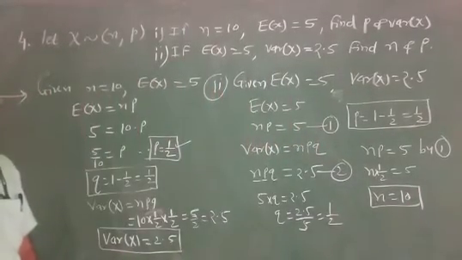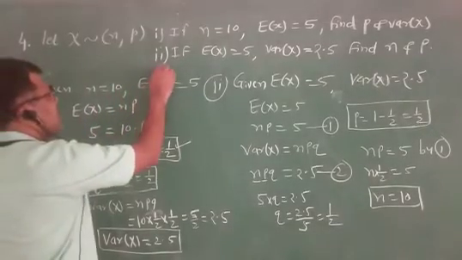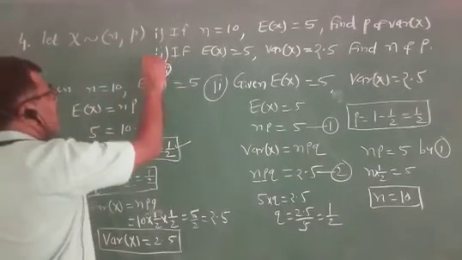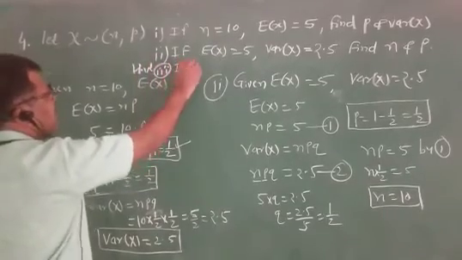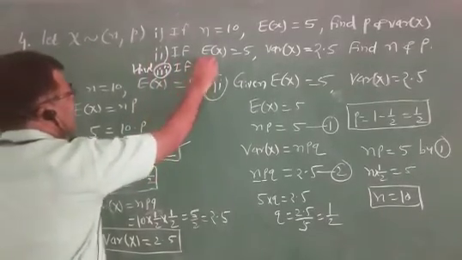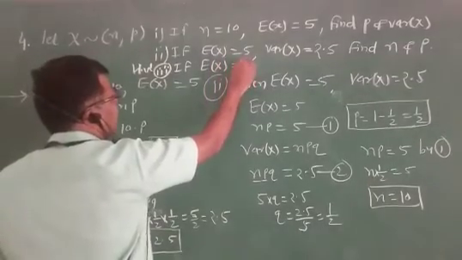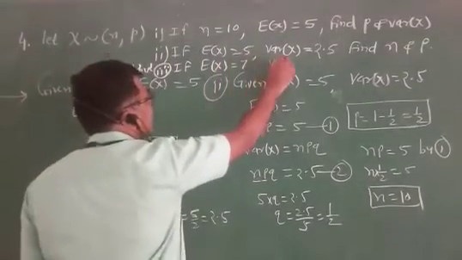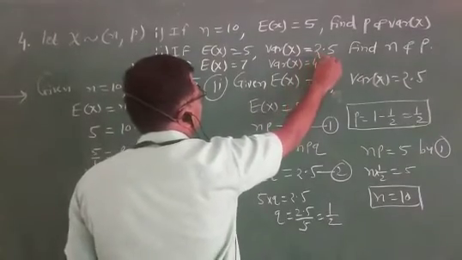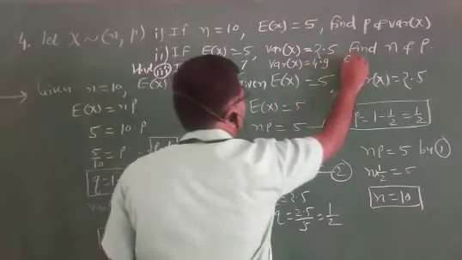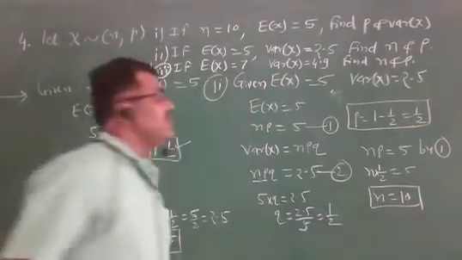See and write in your notebook. Now example number 3 for homework. If E of x equal to 7, variance of x equal to 4.9, find n and p.